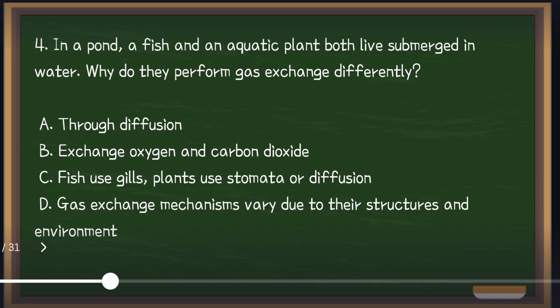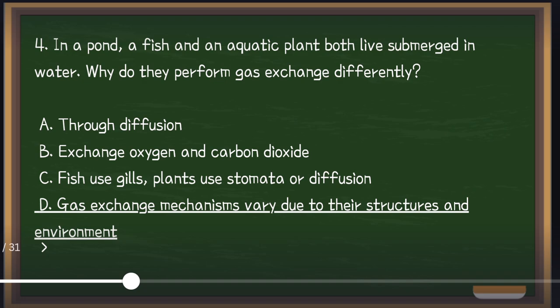Next one, number four. In a pond, a fish and an aquatic plant both live submerged in water. So why do they perform gas exchange differently? There are two subjects, the fish and the aquatic plant. Why is it that they perform gas exchange differently? Is it A, through diffusion, B, exchange oxygen and carbon dioxide, C, fish use gills, plants use stomata or diffusion, or D, gas exchange mechanisms vary due to their structure and environment? So the answer for this is